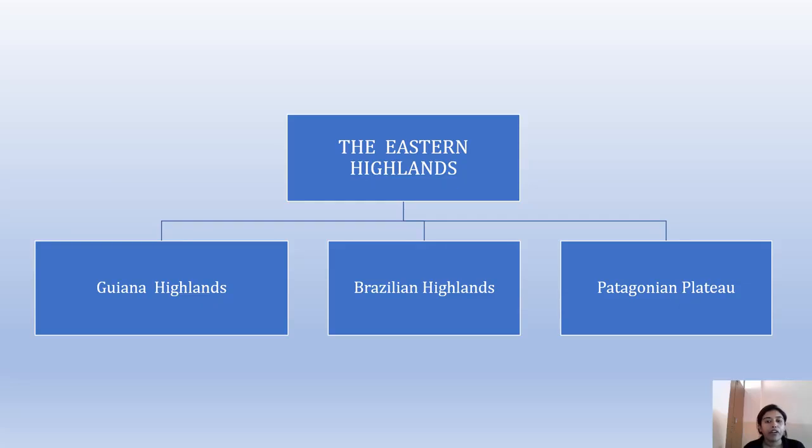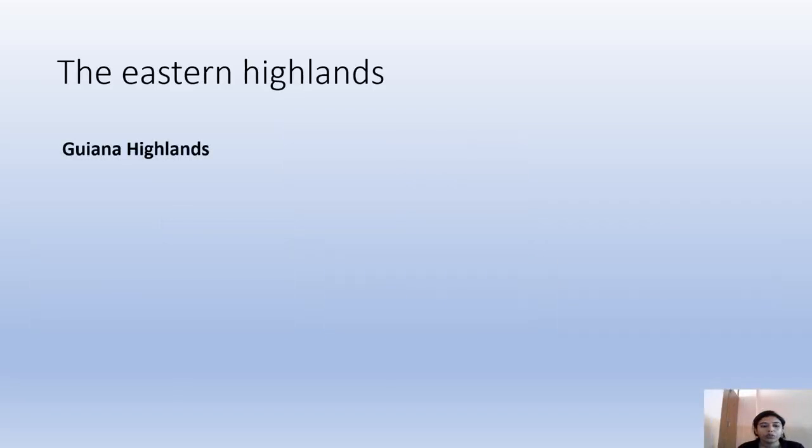These are a part of the old landmass of Gondwanaland, which has been discussed in your previous video. And these are made up of old rocks, such as those found in the Deccan Plateau in India. So, in the Eastern Highlands, we will be discussing the differences between the Guyana Highland and the Brazilian Highland.